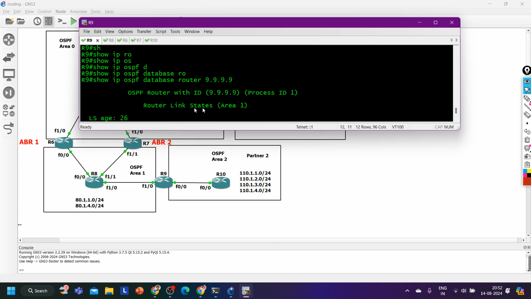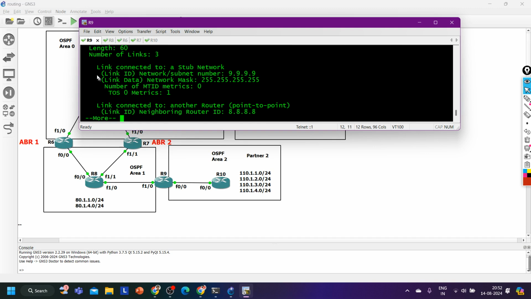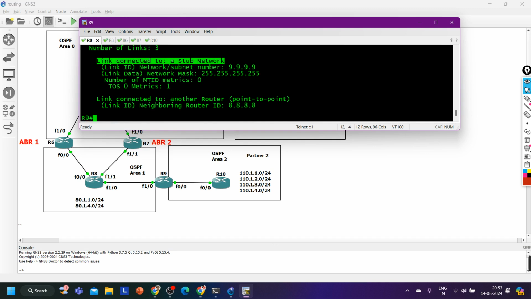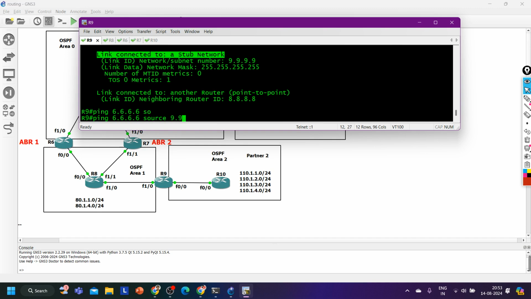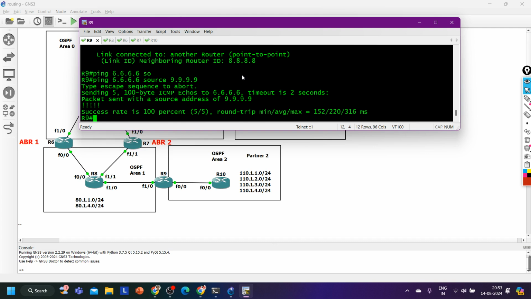So this router has included this network in its LSA 1. Link connected to a stub network, means a directly connected network. Now can I ping 6.6.6.6 from here? Ping 6.6.6.6 source 9.9.9.9. See, ping is working.